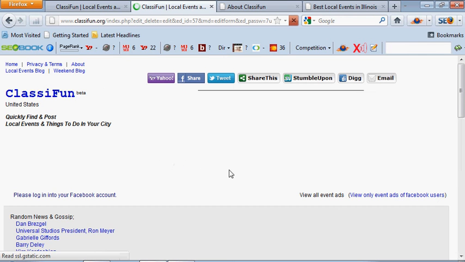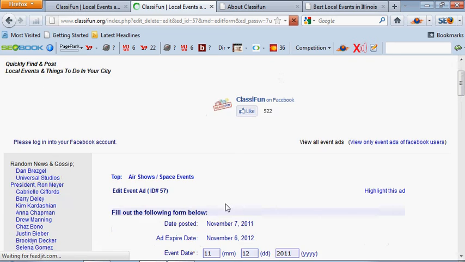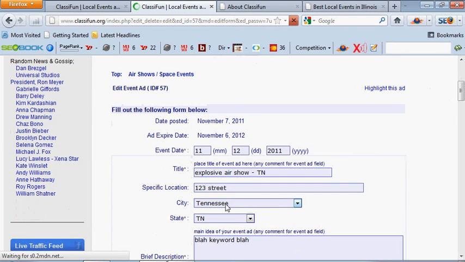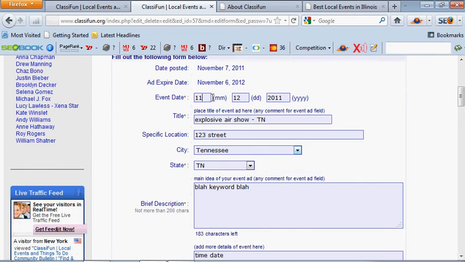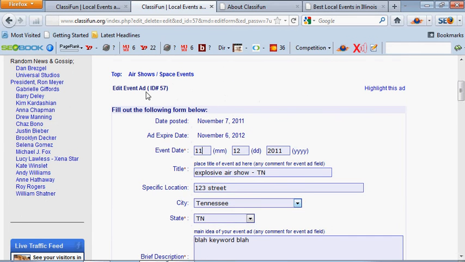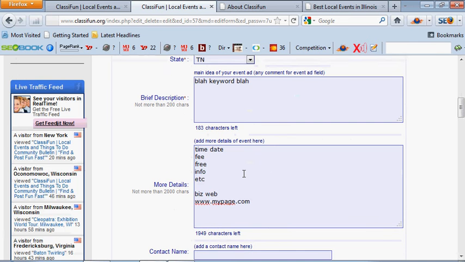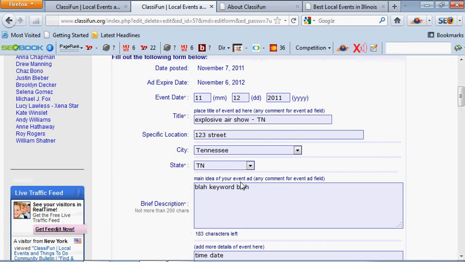It'll be pretty much the same thing as if you were to post a new ad, except that everything would be blank. So once we're in here, usually you'll have to enter your password, but I already had logged in before. So the asterisk next to event date and title, those are the ones that are required. You enter the date that it starts. If it's more than one date, enter the first date, and then in the brief description or the details you can add more information about that.